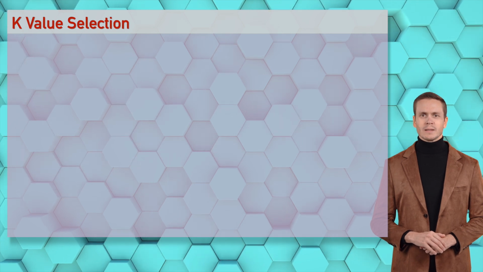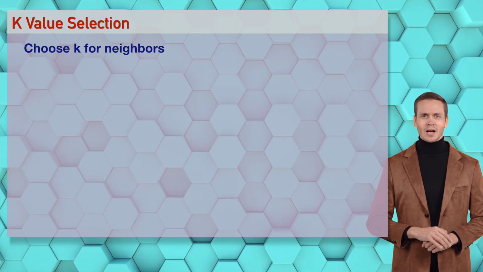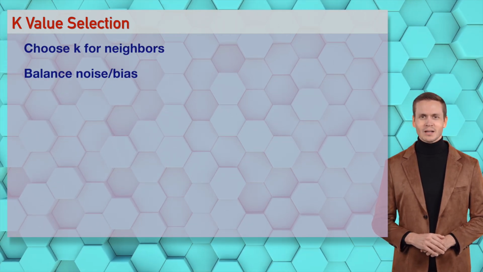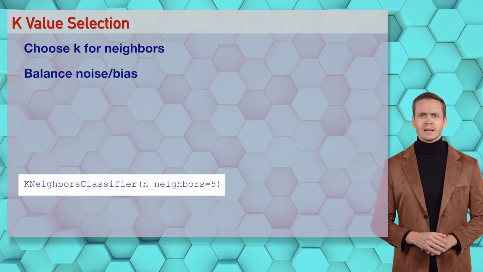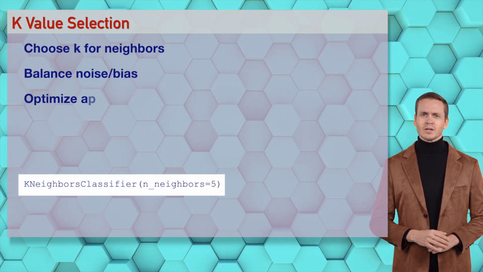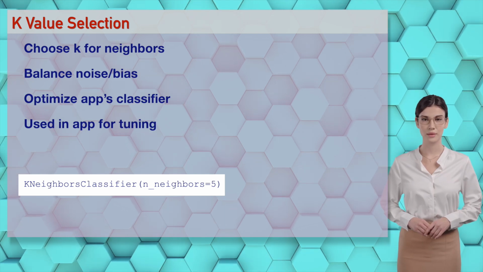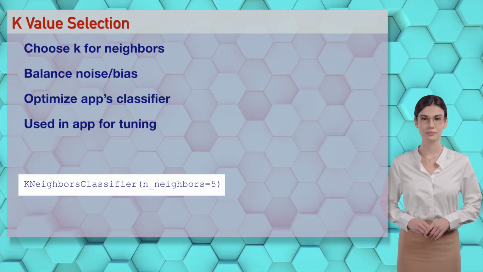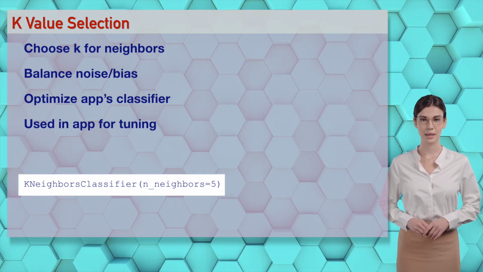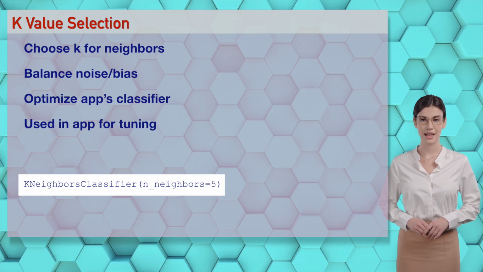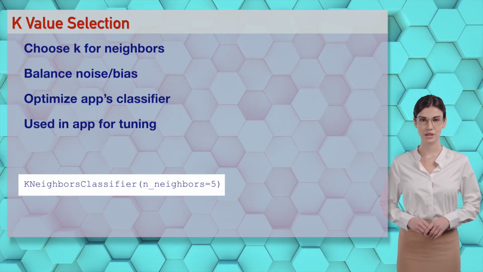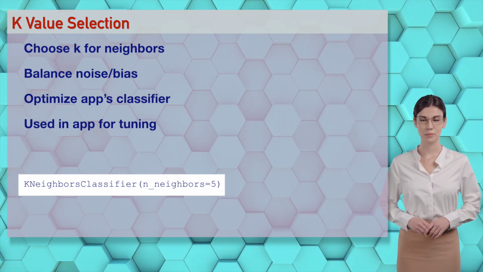Wizards, n_neighbors equals 5 selects K like a hot choice for Sophia, balancing AI accuracy. It's a K party, let's drop this code beat and choose some neighbors. You're choosing my heart, Ethan. Wizards, K-value balances noise and bias for the app. Try it in our demo, it's like selecting with passion.